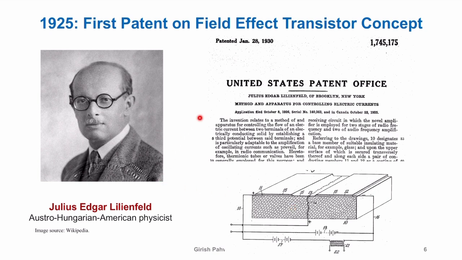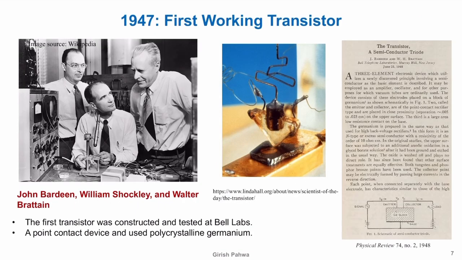So the concept was known a very long time back, but it wasn't until many years after this that the first working transistor was realized, and that was not the field effect transistor. It was not on the principle of the field effect transistor. It was something else. John Bardeen, William Shockley, and Walter Brattain from Bell Labs were working on the concept of the field effect transistor from Lilienfeld, but they were not able to create a working device. And there were some problems. I'll talk about that.